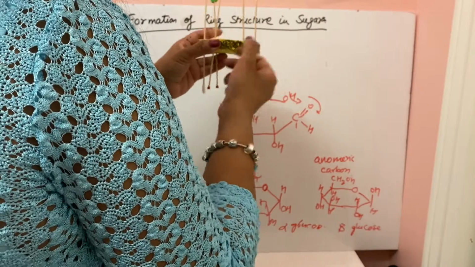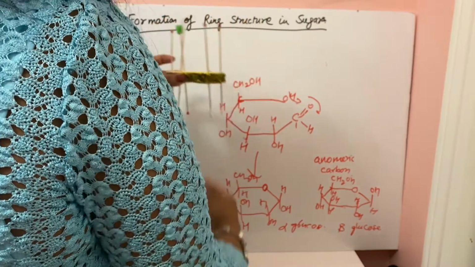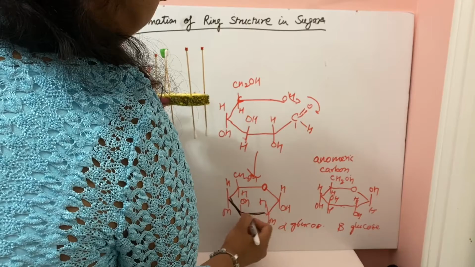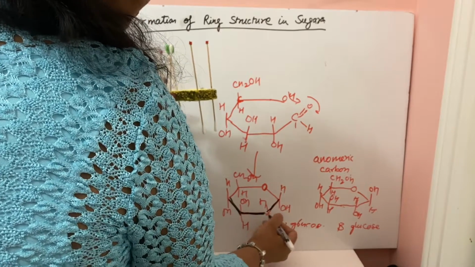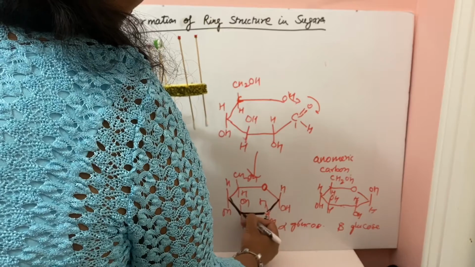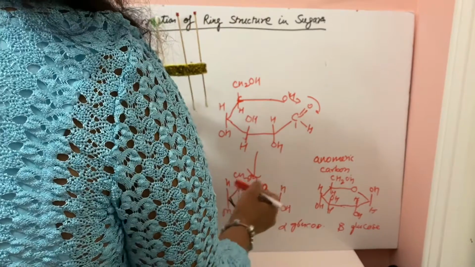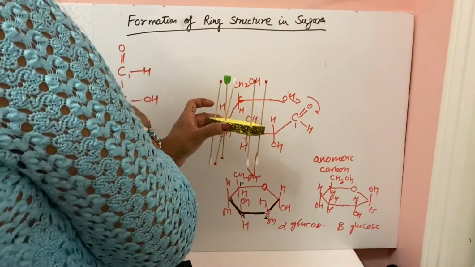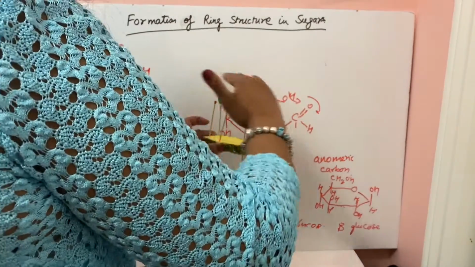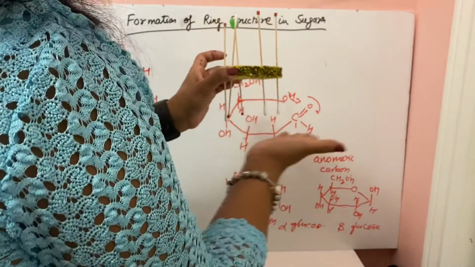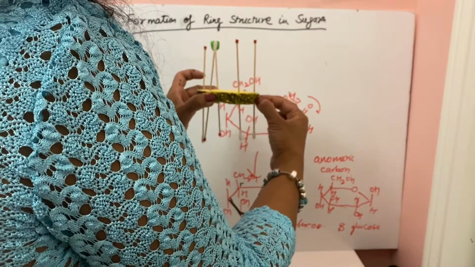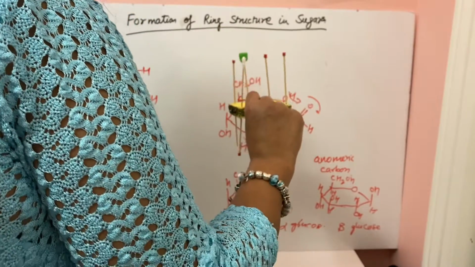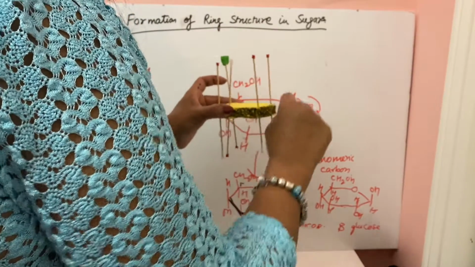And this broad line shows the ring is towards you. So generally when we draw the structure, we draw bold lines. That means this side of the ring is towards you, like the second and third carbon, and the fifth carbon and the oxygen molecule are on the back side. In the Fischer projection formula, the groups on the left side are on the top and the groups on the right side are on the bottom. So this is your first carbon. The first carbon is the anomeric carbon and this is the way of presentation, known as the Haworth projection formula.